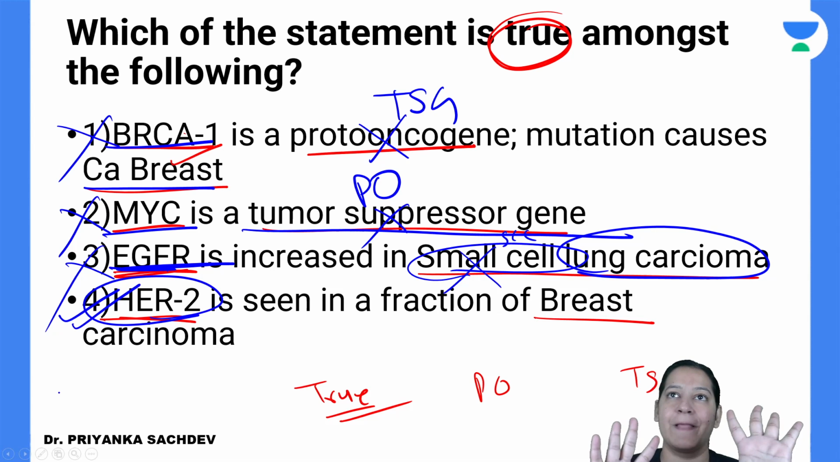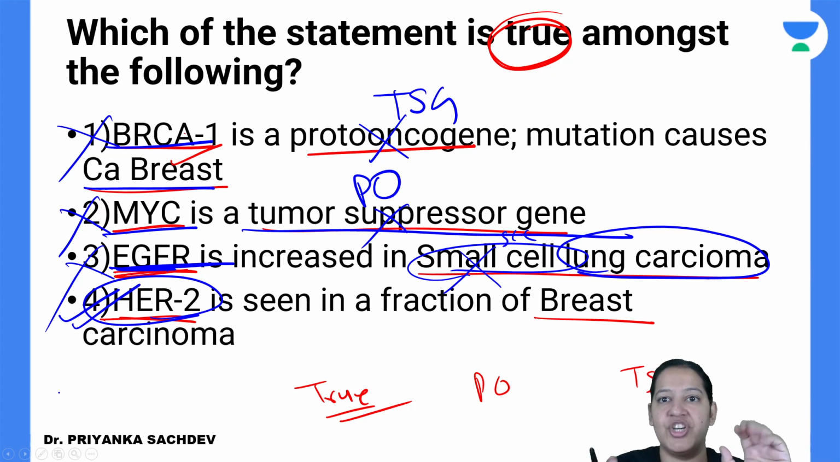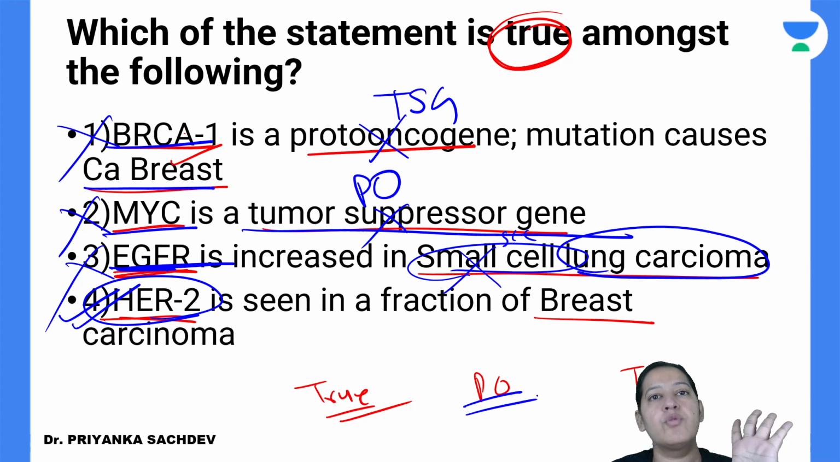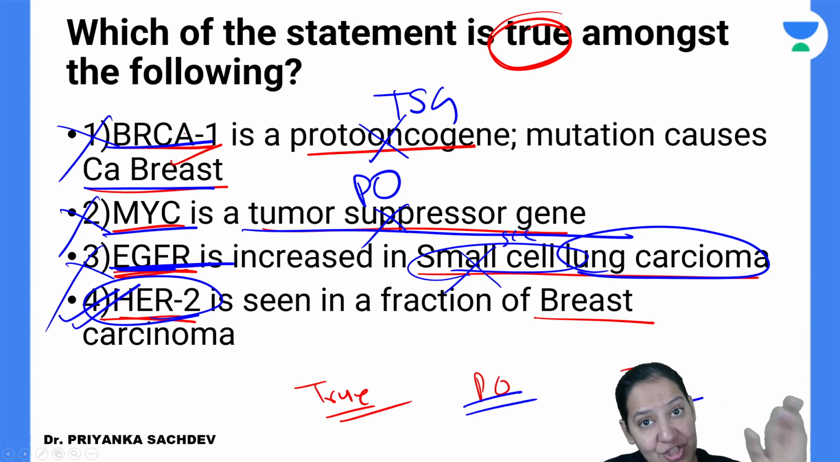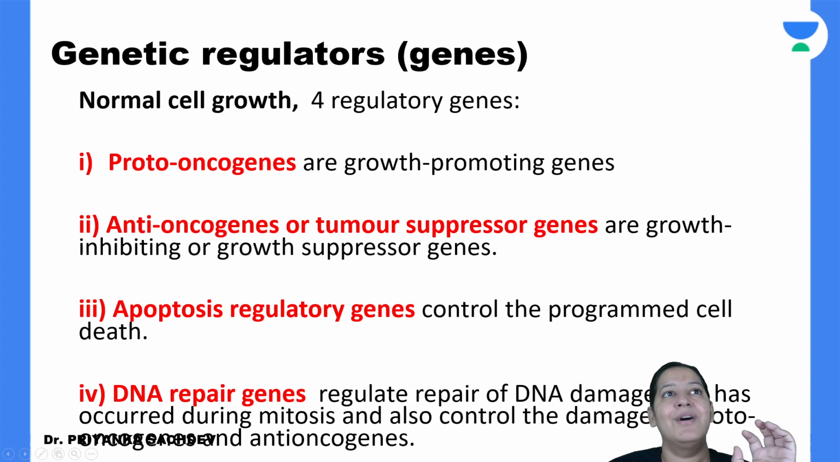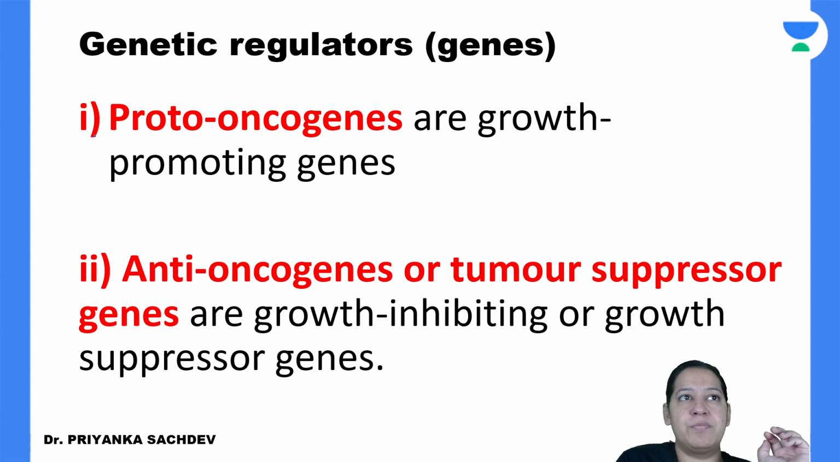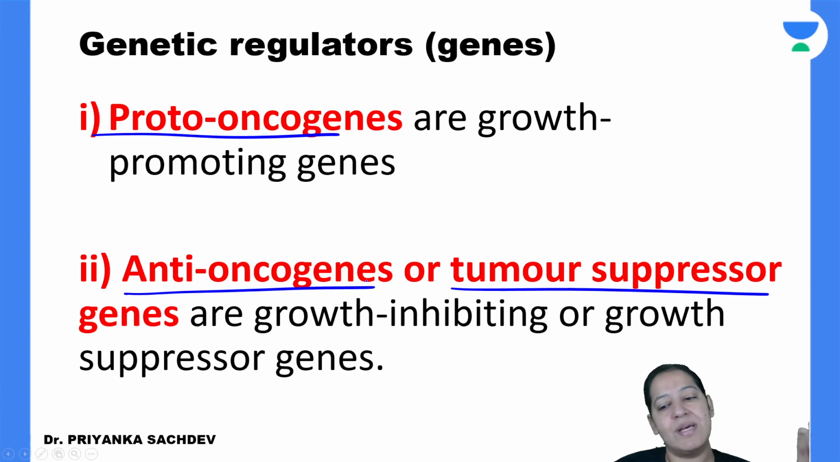So this question will not be repeated as such. Based on the knowledge of this question, you should know the classification of proto-oncogenes and what cancer their mutation leads to, and the classification of tumor suppressor genes and what cancer their mutation leads to. Then we will come to this question again. So there are 2 types of genes, proto-oncogene and tumor suppressor gene. Tumor suppressor genes are also known as anti-oncogenes.